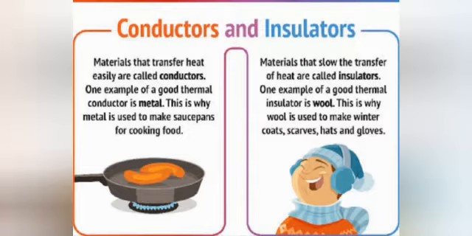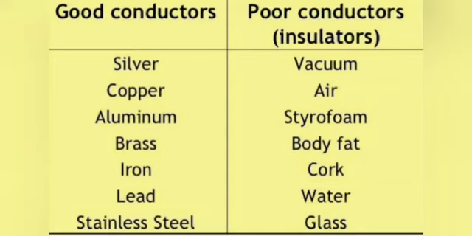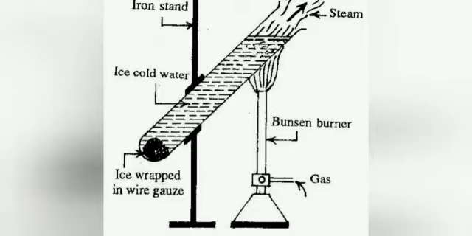Now second, substances that do not allow heat energy to flow through them easily are called bad conductors of heat or thermal insulators. For example, glass, mica, cotton, cork, wood, asbestos, plastic, ebonite are some bad conductors of heat. Air and water too are bad conductors of heat. Now children, read activity 4 and 5. Activity 5 says that water is a bad conductor of heat.